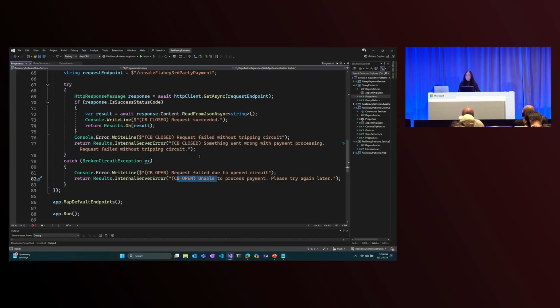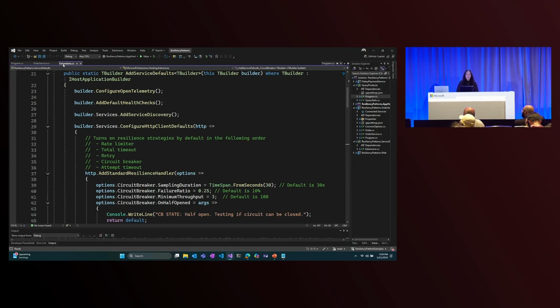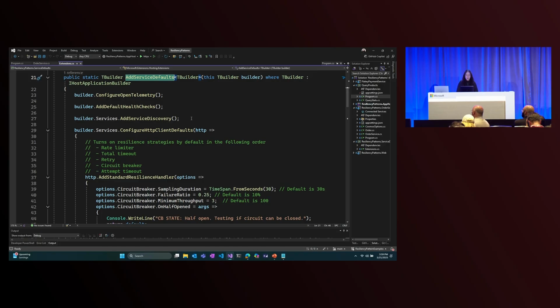Now, if you're familiar with Aspire, you know that they have a service defaults project that gets created with any Aspire project. This has a set of default extensions that help you configure various things for your application. You may have seen the add service defaults function. This is configuring a bunch of defaults and best practices, adding things like OpenTelemetry and health checks and service discovery to your application.